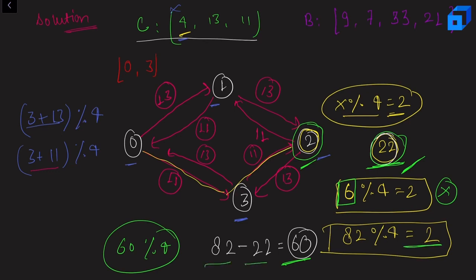So 82 minus 22 will just remove that modulo 2 part from our value. After that, whatever we'll get will be a multiple of our minimum denomination coin, and we can just use that coin there, okay? So that's how we can solve this problem.